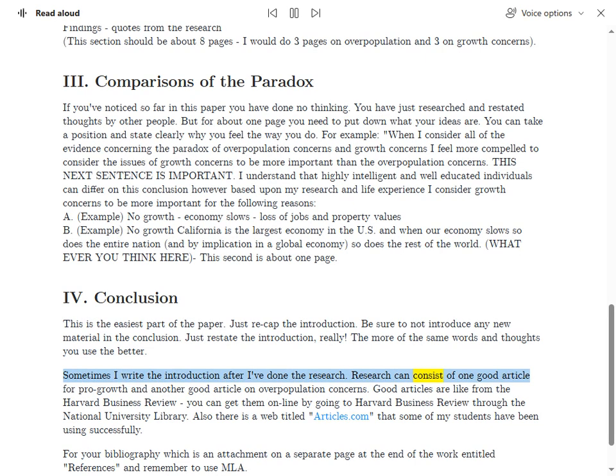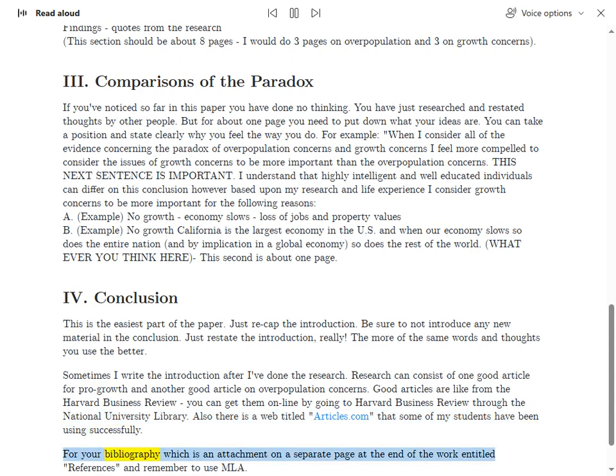Research can consist of 1 good article for pro-growth and another good article on overpopulation concerns. Good articles are like from the Harvard Business Review. You can get them online by going to Harvard Business Review through the National University Library. Also, there is a website titled articles.com that some of my students have been using successfully.